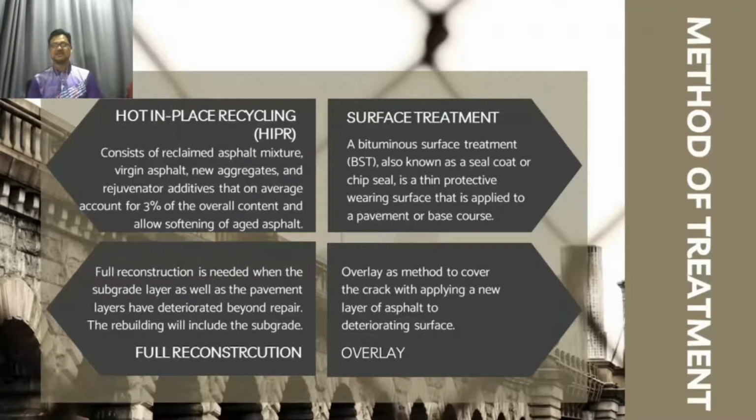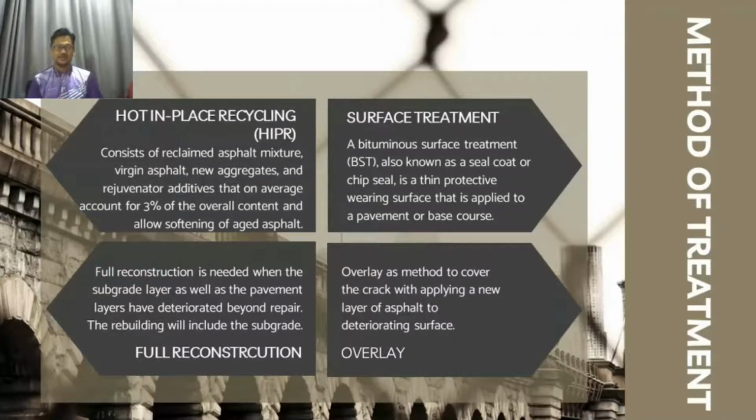The second method is recycling. There are three types of recycling methods. First, hot in place recycling, which will be used for functional defects, and for structural defects we will use two methods: cool in place recycling and cool in plant recycling.